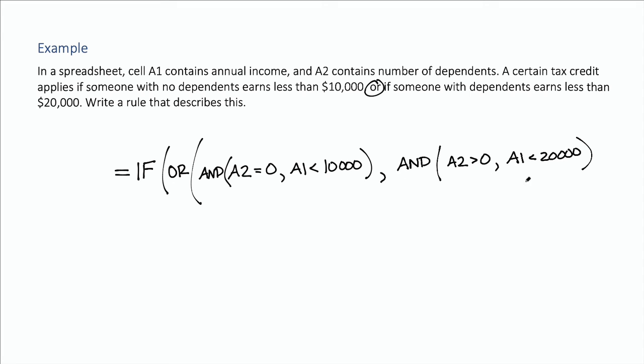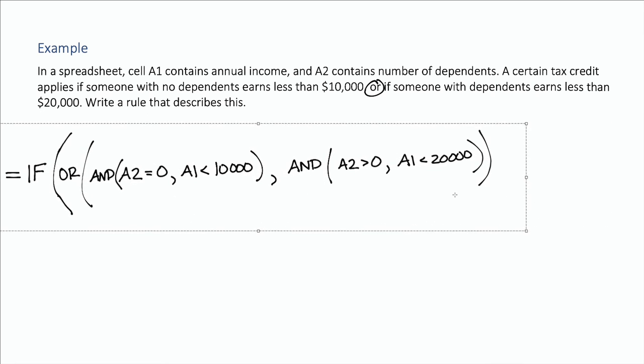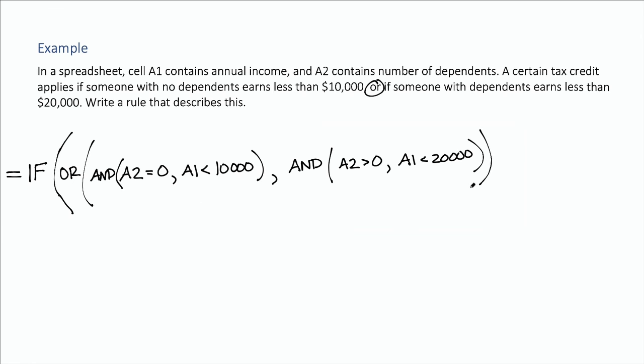And then I need to close my parentheses, and it's easy to kind of get lost here. This parenthesis closed that one, that closed that one. This one hasn't been closed, so we'll close that. Now notice that's the if, the whole if statement. Let me go ahead and extend that a little bit. Okay, so if either this condition or this condition is true, then we do something. Let me move this over. So this is the if, then we get the tax credit. And we don't know what that is, so I'll just write it in words, get the tax